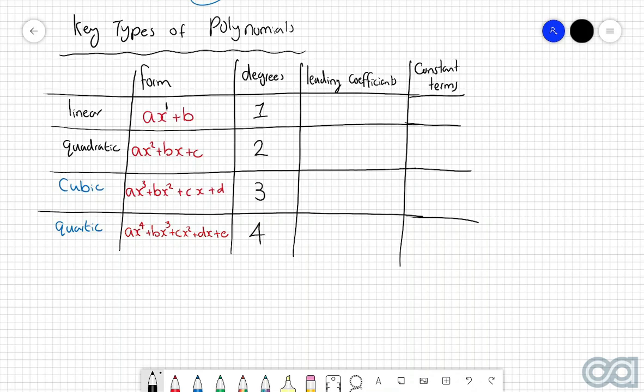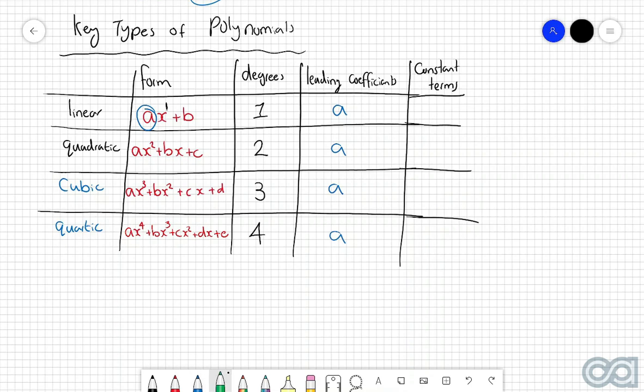Then, if we consider the leading coefficient, for the linear polynomial, we can see that the coefficient of the x term with the highest power is this a, so we'll say that a is the leading coefficient. Then similarly, with the quadratic, the coefficient of the x squared term is a. For the cubic polynomial, we can see that the coefficient for the x cubed term is a. And then finally, for the quartic polynomial, we can see that the coefficient of the x to the power of 4 term is a.